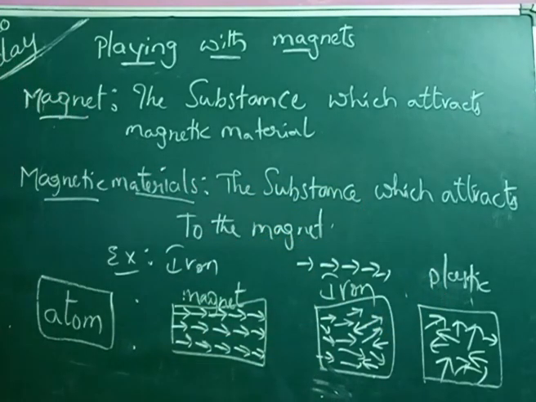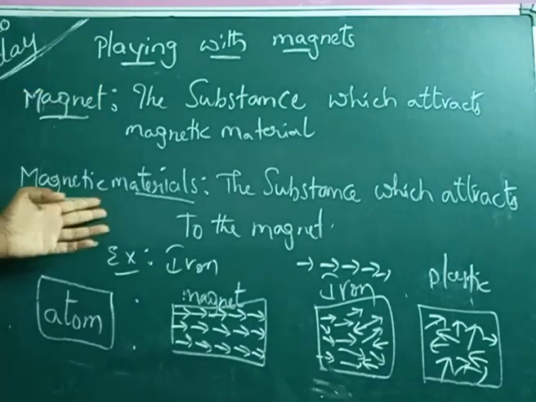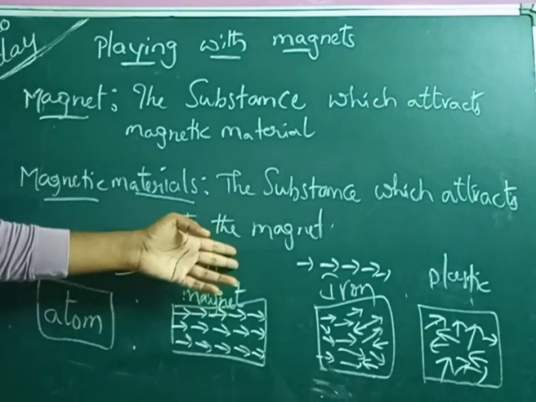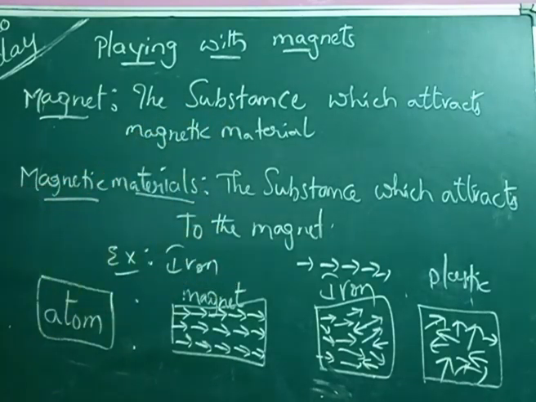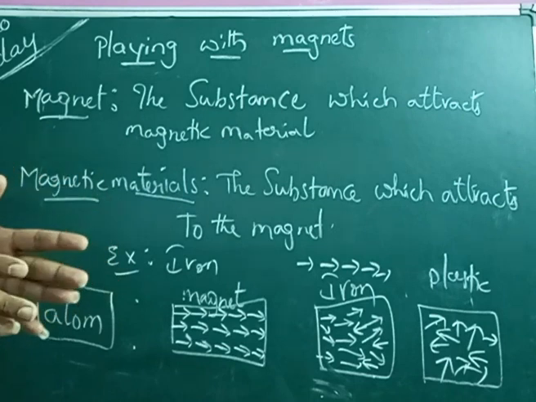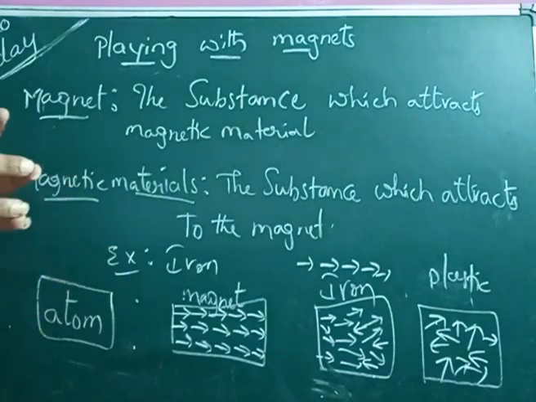Basically, substances are classified into two types: magnetic substances and non-magnetic substances. Magnetic substances come under the category of magnetic materials, like iron. Non-magnetic substances are the substances which are not attracted towards the magnet.